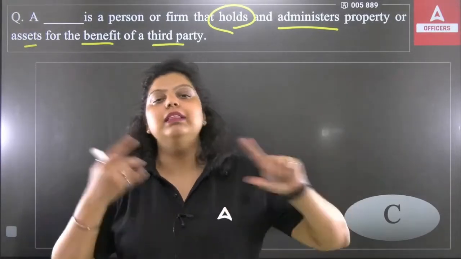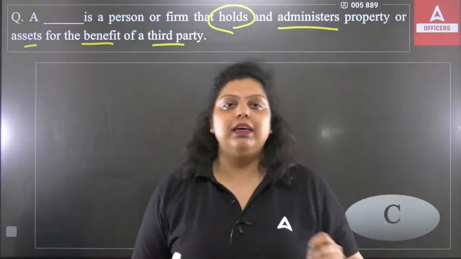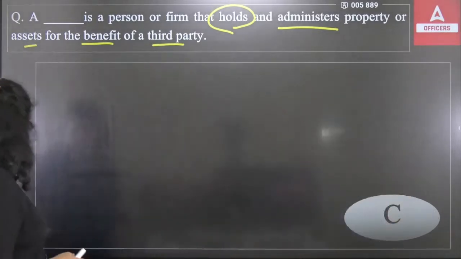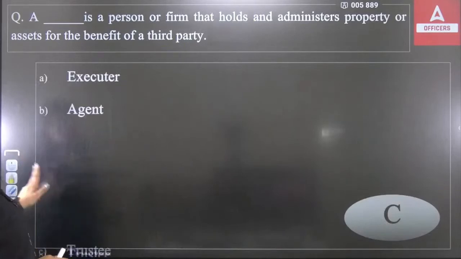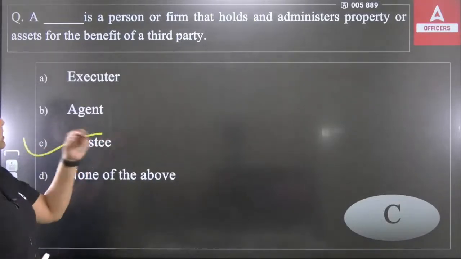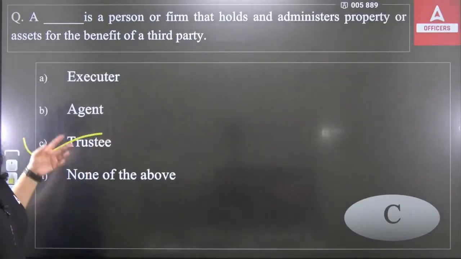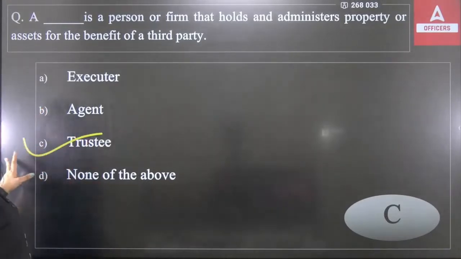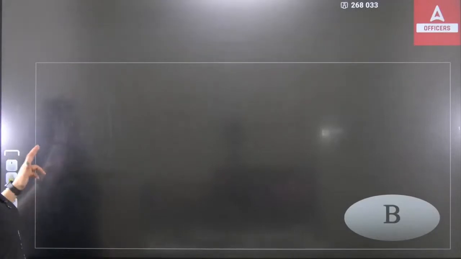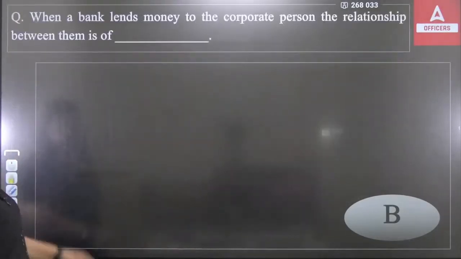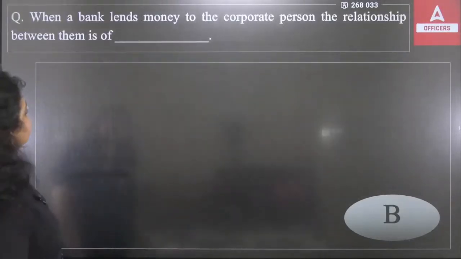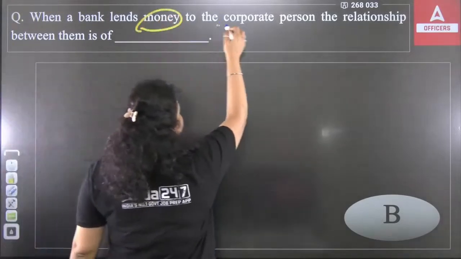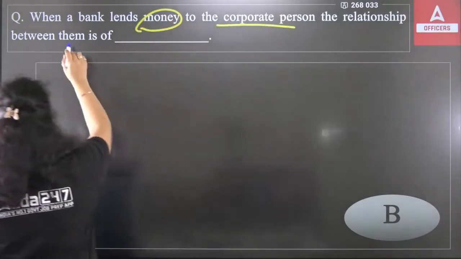But in a broad way, the same relationship will be known as a bailor and bailee relationship that we have discussed. So a trustee is a person or a firm that holds or administers the property or asset on behalf of the customer, or you can call it a third party. Clear?